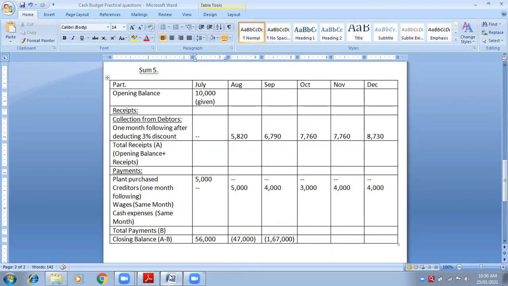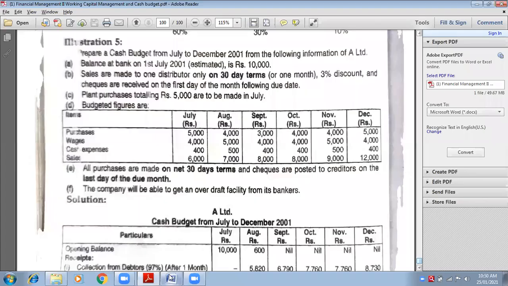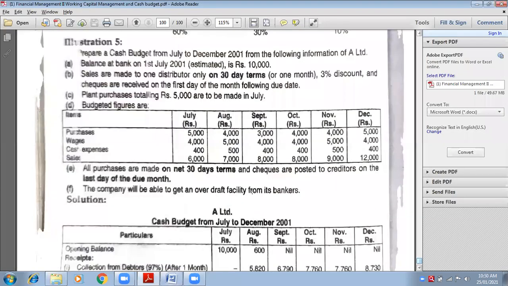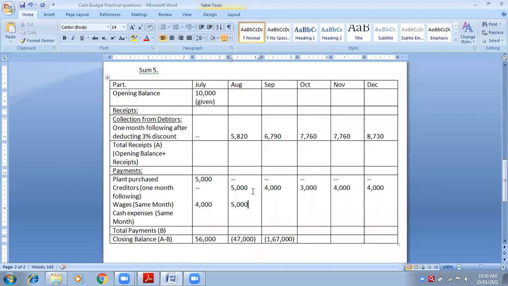You will write 4,000 only in the month of July. What about August? 5,000. Come on, quickly write down 5,000 in the month of August. What about September? You will write 4. October 4. November 5. December 4.